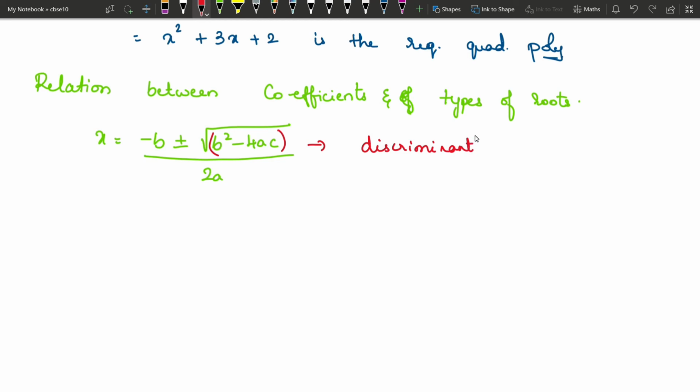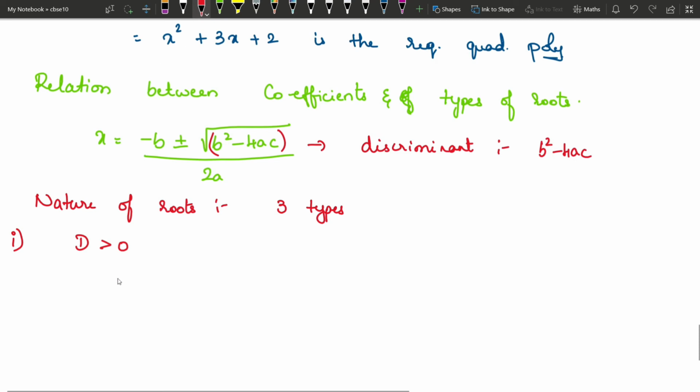This is the discriminant. So what is discriminant? It is b square minus 4ac. Based on this discriminant's value, nature of the roots varies. So nature of the roots are of three types. So the first one is when discriminant is greater than 0.